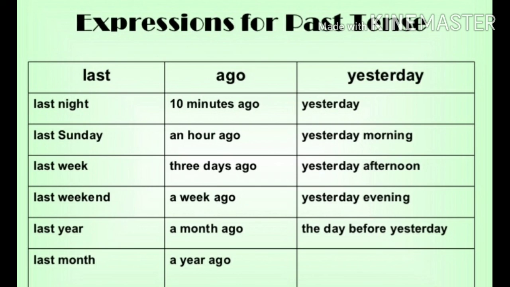For example, last night, last Sunday, last week, last weekend, last year, last month. 10 minutes ago, an hour ago, 3 days ago, a week ago, a month ago, a year ago. And then yesterday, yesterday morning, yesterday afternoon, yesterday evening, the day before yesterday.